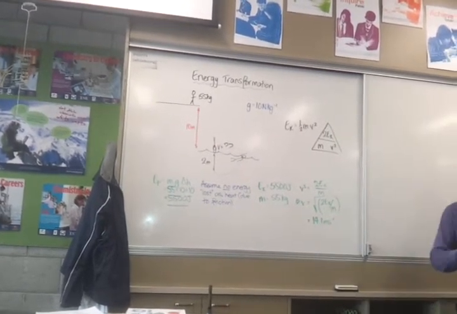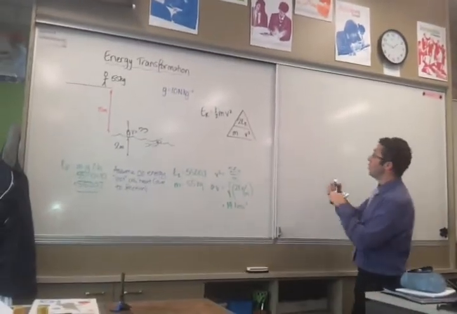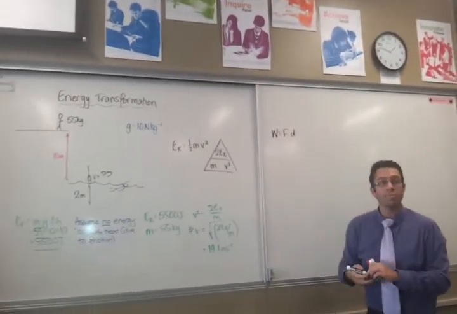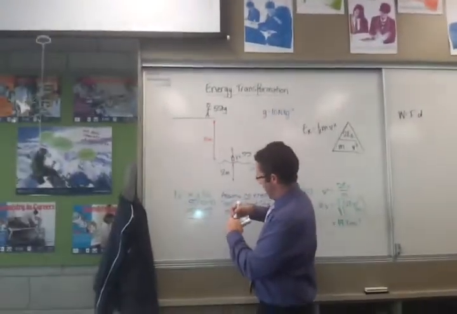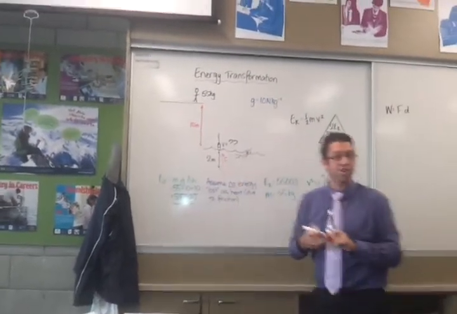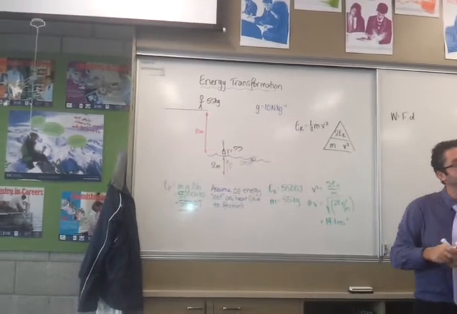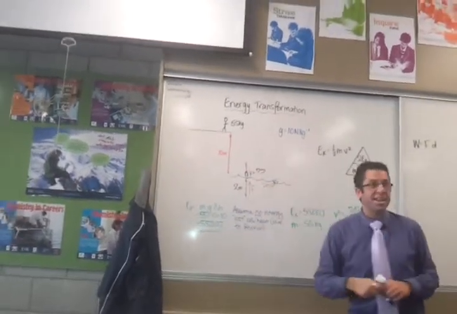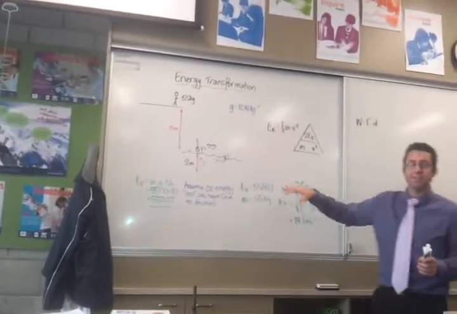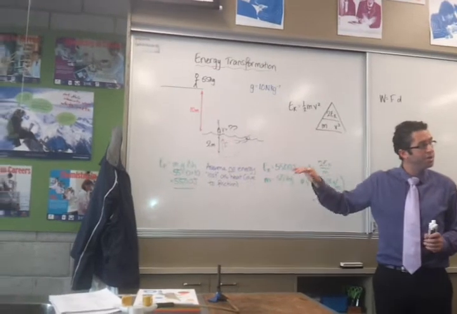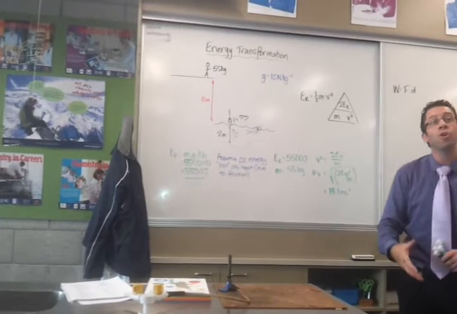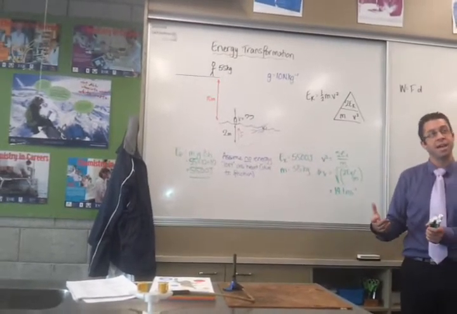We're going to use our last equation, which is that work equals force times distance. Well, the work is being done by friction, so the water particles, that's my force of friction in the upward direction against the motion. The distance that it takes to stop the person is 2 metres. The work is the same as the amount of energy. So the amount of kinetic energy the person hit the water with, 5,500 joules, is the amount of work that the water has to do to slow the person down.